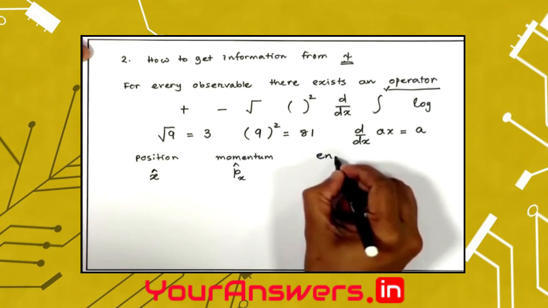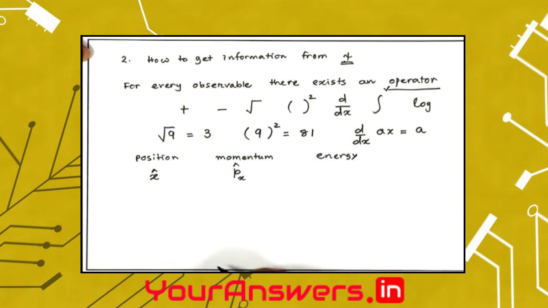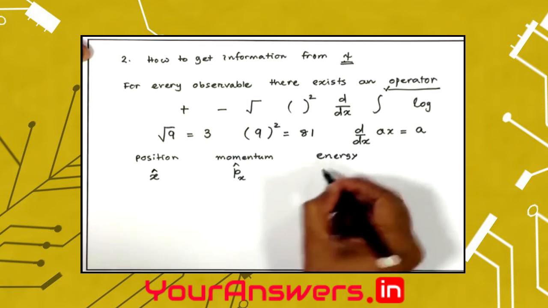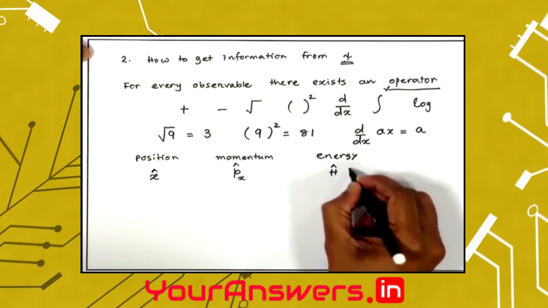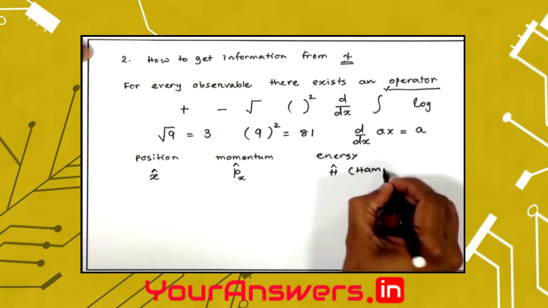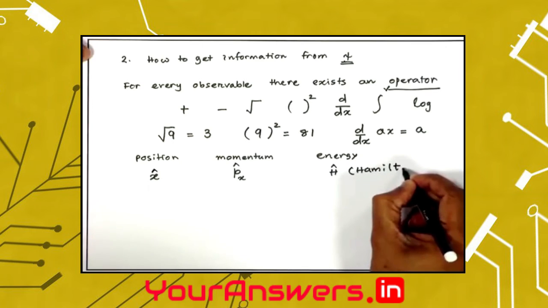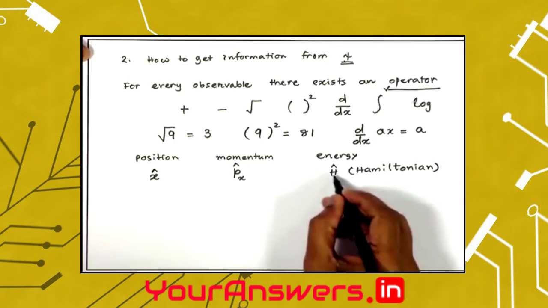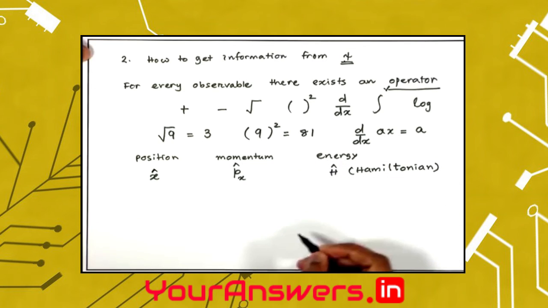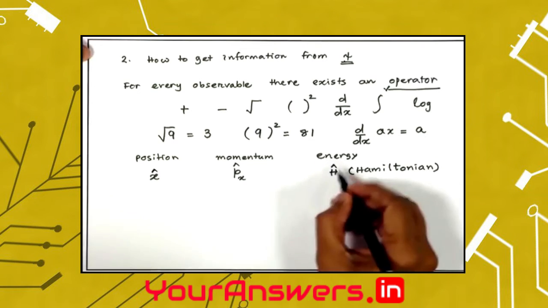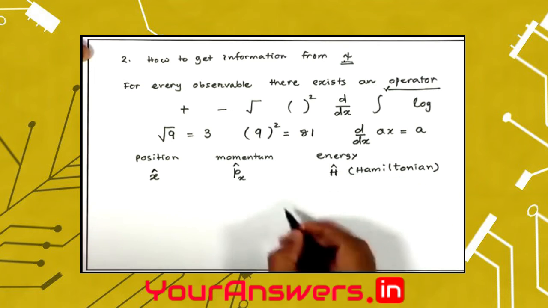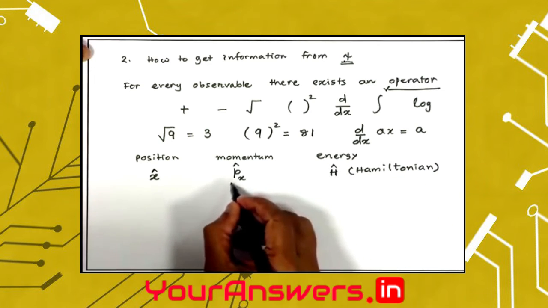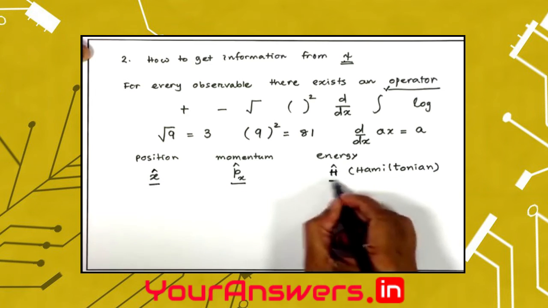I may want to know about the energy of the system. All right. The energy is associated with an operator which is called Hamiltonian. It is named after British scientist Hamilton. This is H with a hat on top of it. So, you do not have to worry about the form of this operator or this operator.